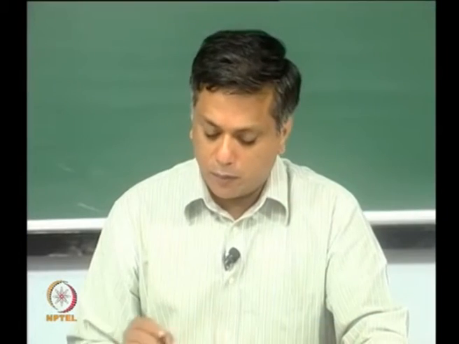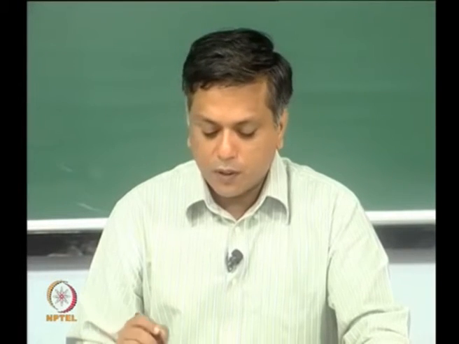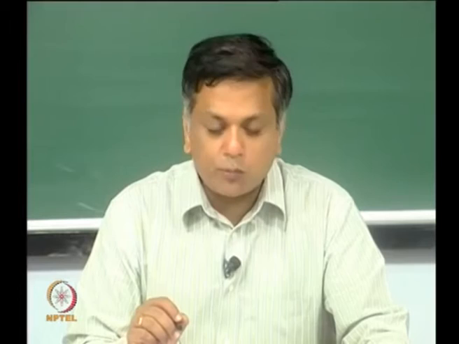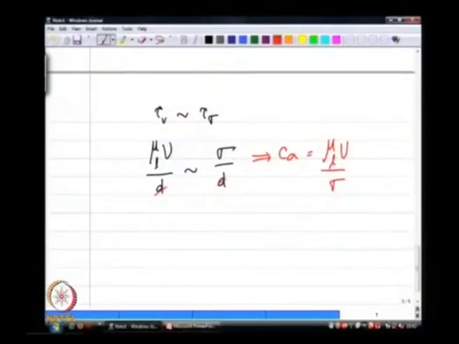So, you have this other number called the capillary number, which comes from a competition between the viscous stresses that arise in the fluid during the course of deformation. If I do not have a velocity gradient field set up inside the drop, I do not have any viscous stresses. So, if the entire drop is translating, I do not have any viscous stresses inside the drop. It is only during this deformation process that I have a gradient set up inside the drop.